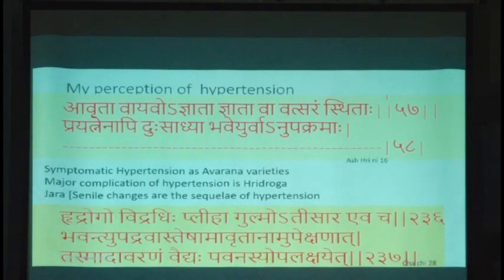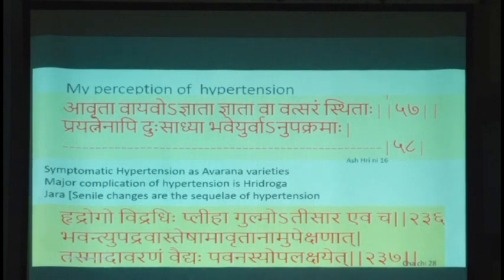Next, the disease of hypertension. I consider this, and it is purely my consideration, always open for debate and controversy, in my practice when I select the medicines and manage hypertension, as one of the variations of the Anyonyavarana. Prana and Vyana, when they have the Anyonyavarana, very obviously that should result in hypertension conditions.